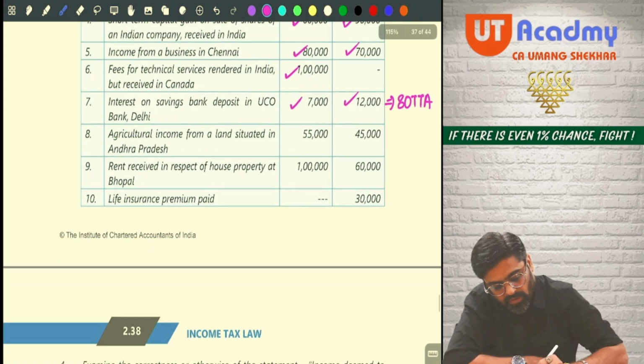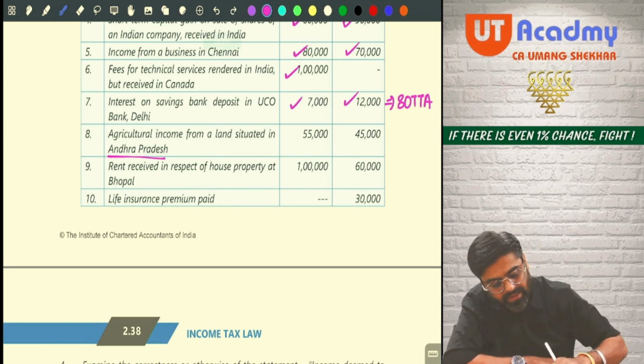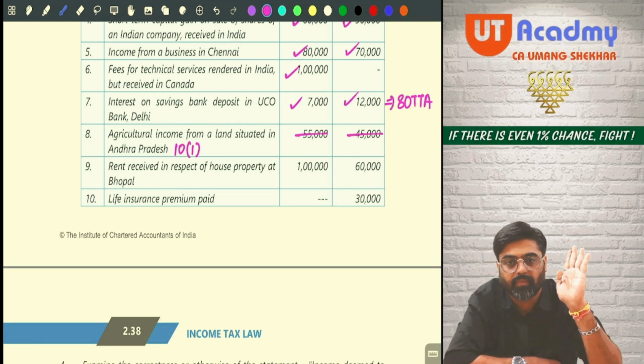Now, agricultural income from land situated in Andhra Pradesh. Andhra Pradesh means the land situated in India. This agricultural income is fully exempt under section 10(1), will not be taxable in the hands of both. Neither in the hands of Ramesh nor in the hands of Suresh.